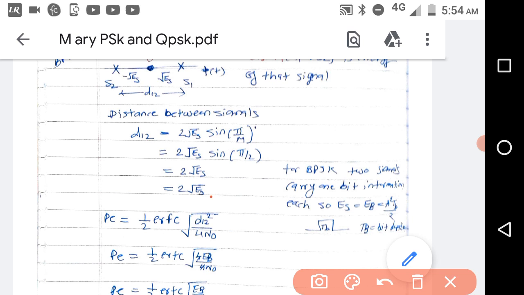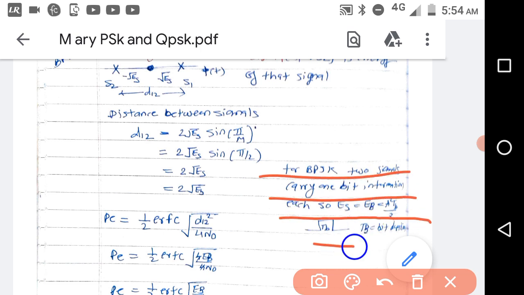It should be es only here, I think so. In BPSK es is equal to eb, because only 1 bit we are sending in the carrier duration. So for BPSK two signals carry 1 bit information, so es is equal to eb is equal to A square Tb by 2, that is equal to 2 root eb here.